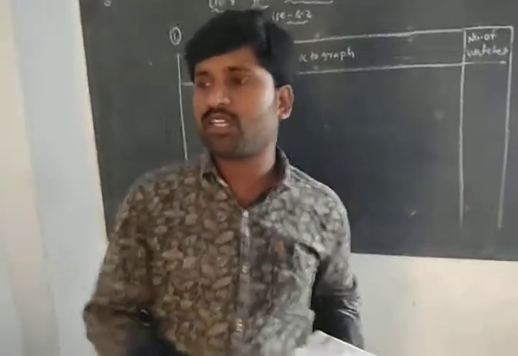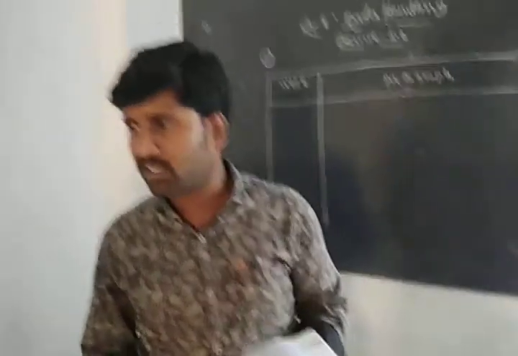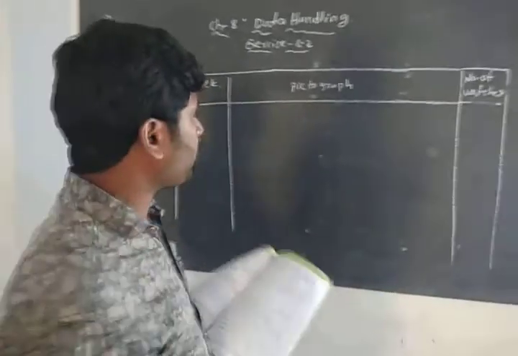Now here it is given: represent the data using a pictograph. Choose a suitable scale. Pictograph means what? We should represent it with a watch diagram. So we should take a suitable scale. Okay? So here, the number of wristwatches in a week.